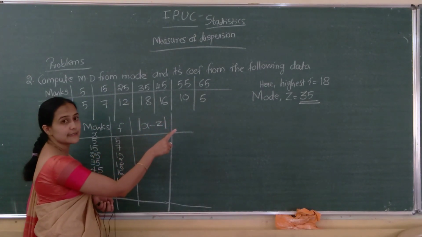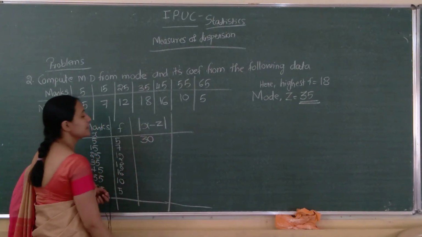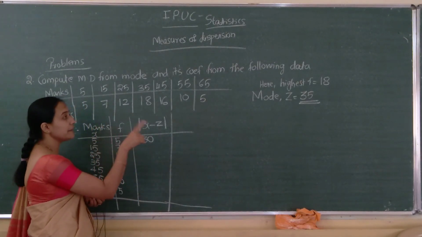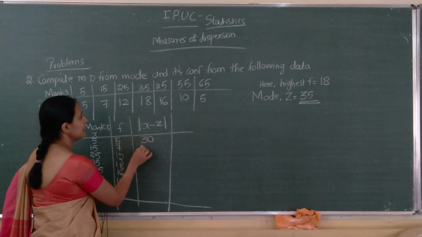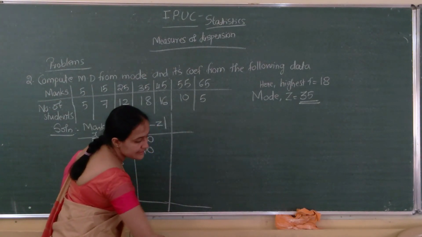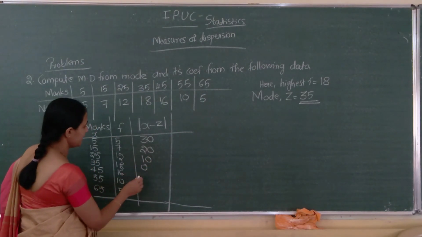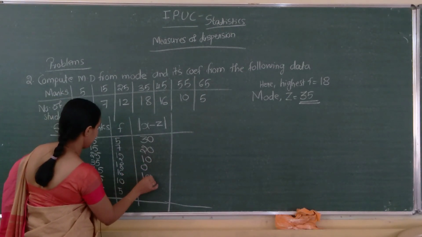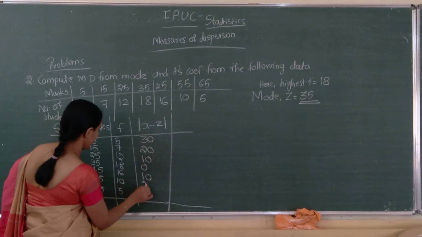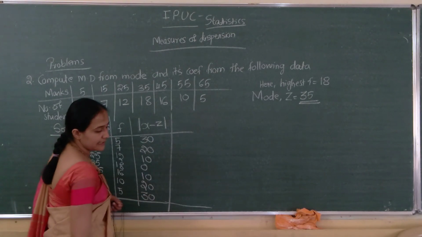5 minus 35 is actually minus 30, but here we are writing just 30, correct? 15 minus 35, that is 20, like that. Next 10, next 0, next 45 minus 35 is 10, 55 minus 35 is 20, 65 minus 35 is 30, correct?